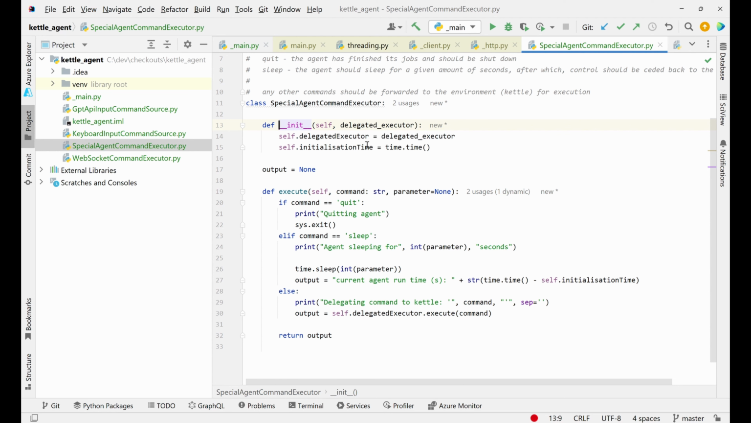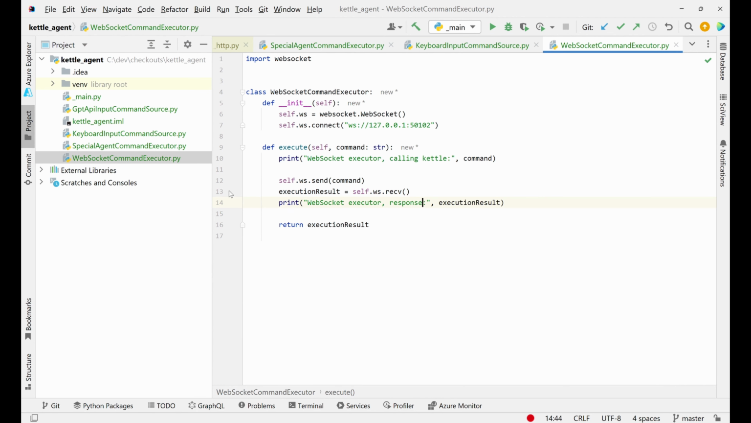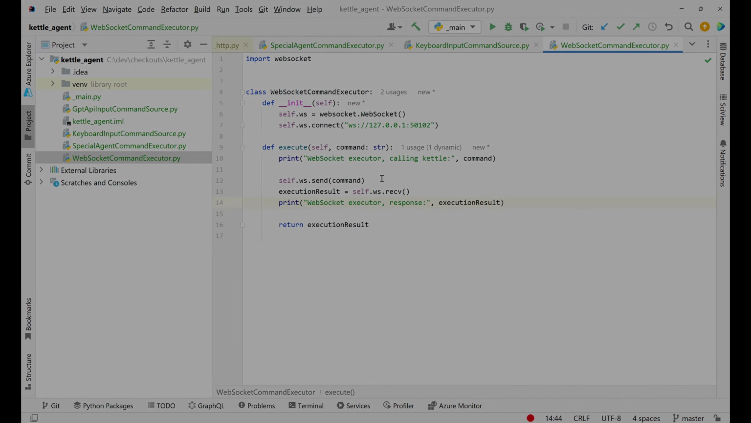This has been created with a command executor that all delegated commands will be given to, and that's this WebSocket command executor. Very simple. It connects to the kettle via a WebSocket. It's given a command, and all it's doing is sending that text to the kettle. So let's go look at the kettle code and see what it's doing.